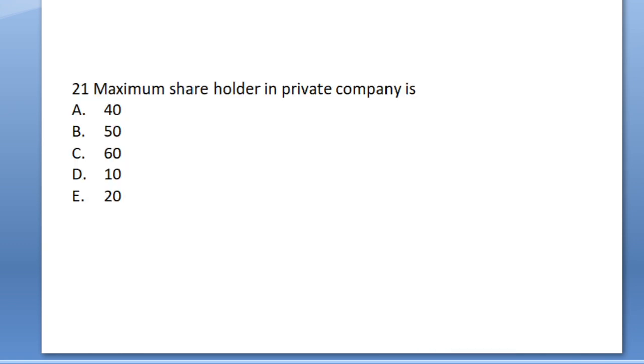Maximum shareholder in the private company is option A 40, option B 50, option C 60, option D 10, and option E 20. The answer will be B 50. The maximum shareholder in the private company is 50, but maximum shareholder in a public company is unlimited. Answer will be B.